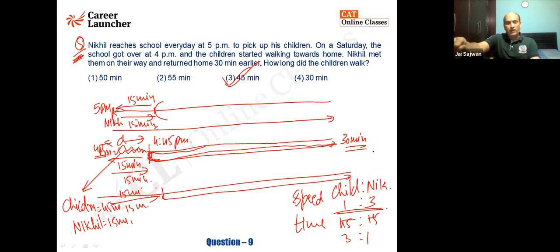From there it is going to take 15 minutes going to the school, and coming back from that point is also 15 minutes. So that means I have not taken a turn at 5 p.m. I have taken a turn at 4:45. The school got over at 4 o'clock. The kids met their father at 4:45. What does that mean? The kids were walking for 45 minutes. Ashish, Abhinav, very nice. It is clear.